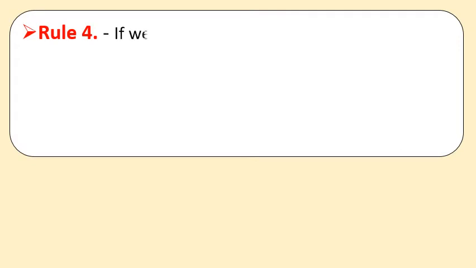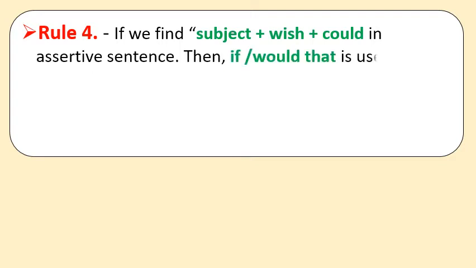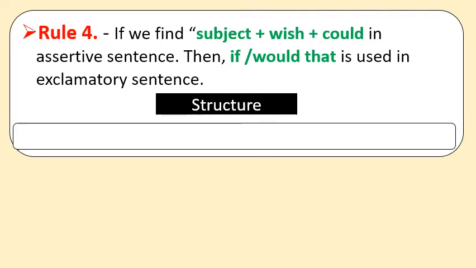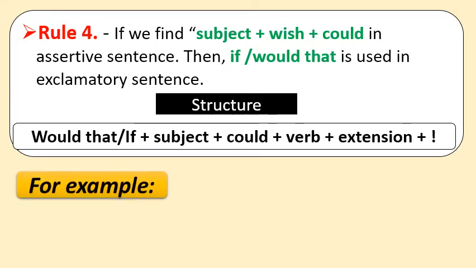Now let us see rule number 4. If we find subject plus wish plus could in the assertive sentence, then if, or, would, that is used in the exclamatory sentence. So the structure of the exclamatory sentence will be: would, that, or if plus subject plus could plus verb plus extension plus exclamation sign. So let us see an example to clarify it.